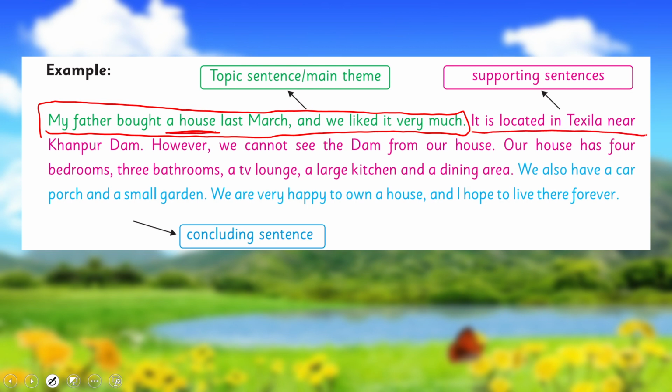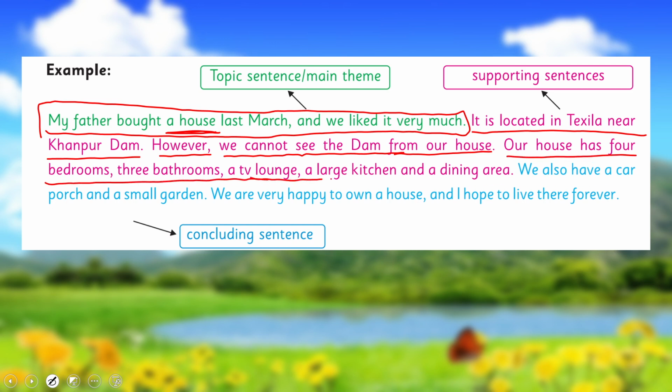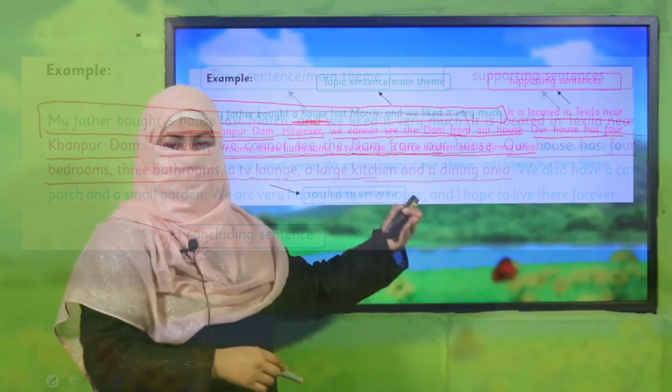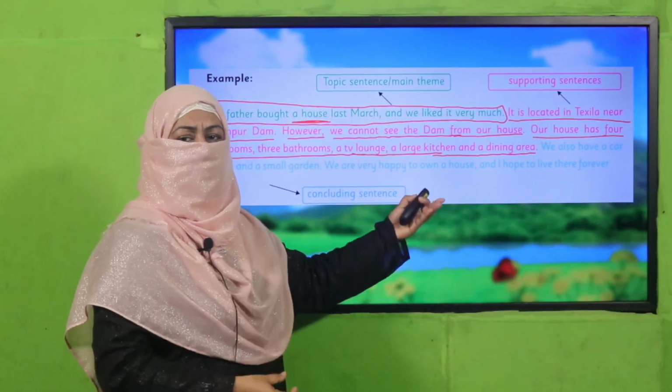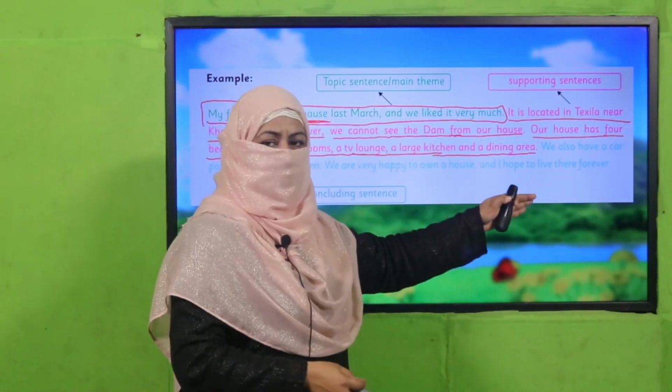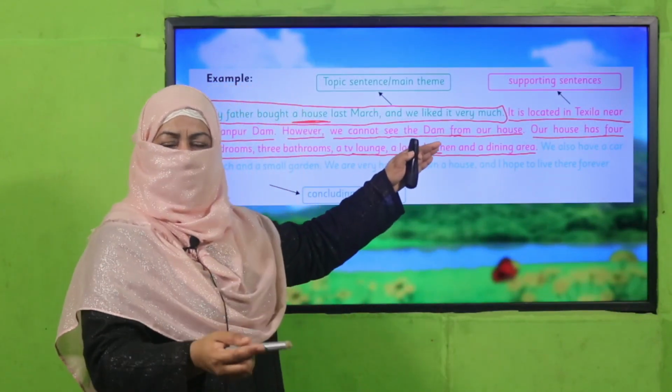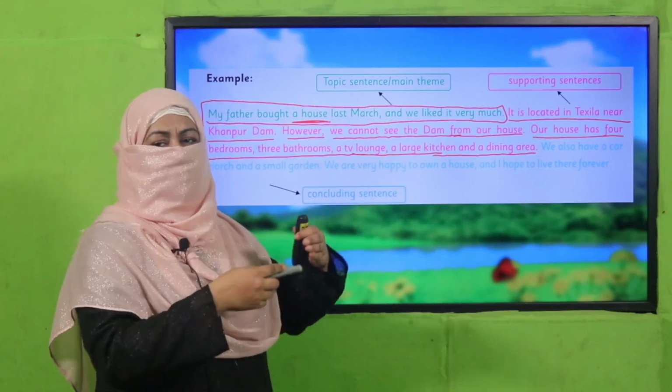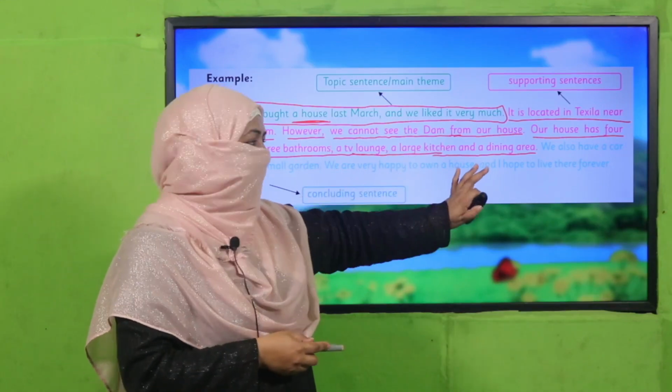It is located in Taxila near Khanpur Dam. However, we cannot see the dam from our house. Our house has 4 bedrooms, 3 bathrooms, a TV lounge, a large kitchen, and a dining area. And you can even add on, if there is more, you can keep adding. There is a lawn in our front yard, and there is a backyard, etc. Whatever details you want to add.